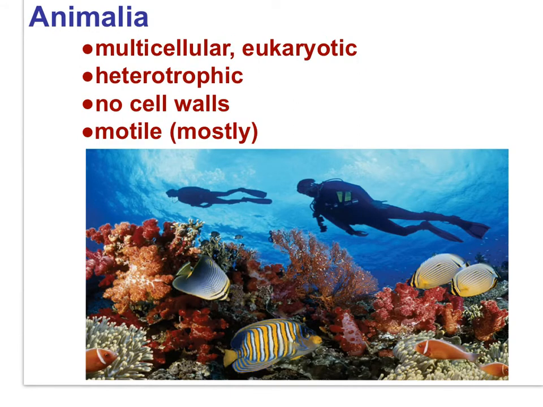Animals are best defined as multicellular eukaryotic organisms, heterotrophic, no cell walls, motile, mostly. Animals are best distinguished from plants by the fact that animals are not autotrophs. Animals cannot manufacture organic molecules from inorganic molecules. Animals are heterotrophic in that animals consume the organic molecules of other organisms.